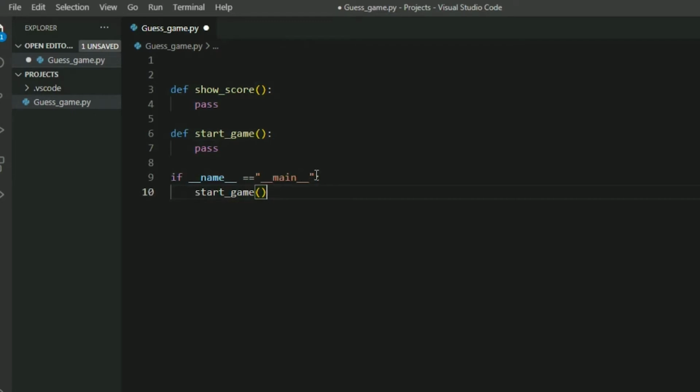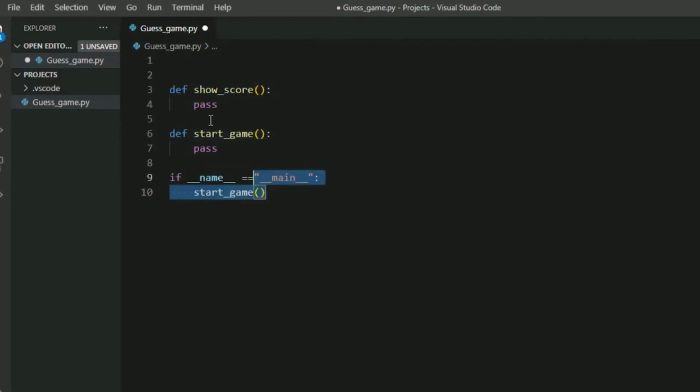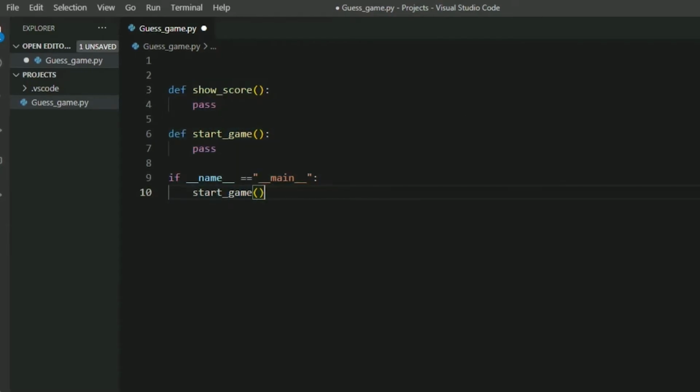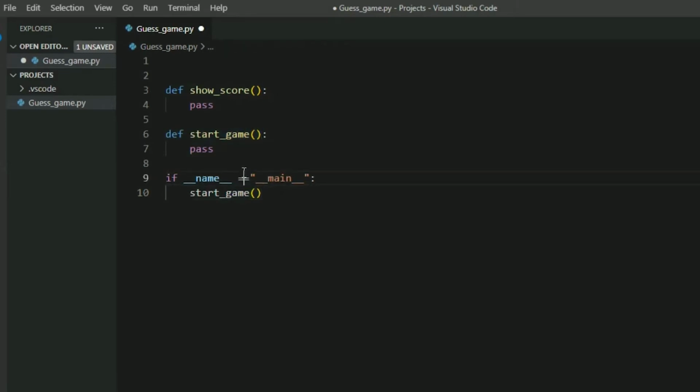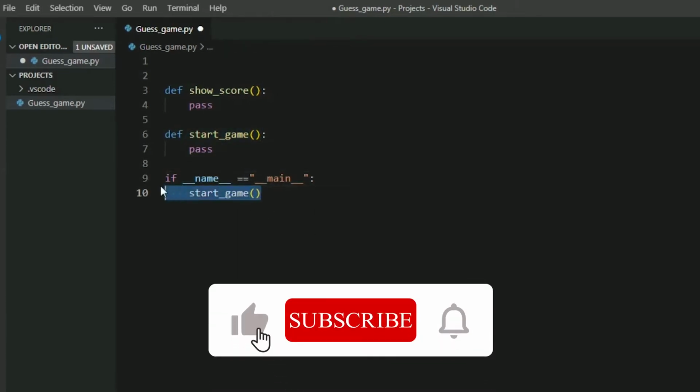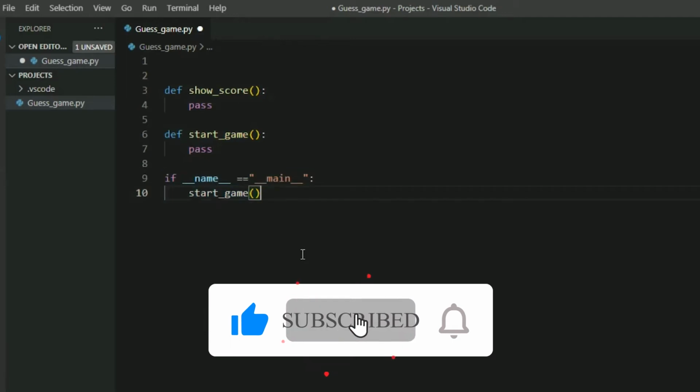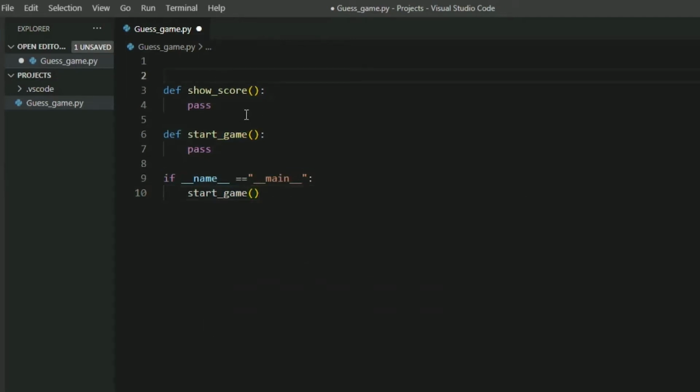So in simple words, this condition helps us to know whether this file is imported or executed. So that's the point. When you create a function-based program, we actually use this because we might import this function to use in another program, so the other file's contents remain only in this program. So yeah, that's a simple explanation.